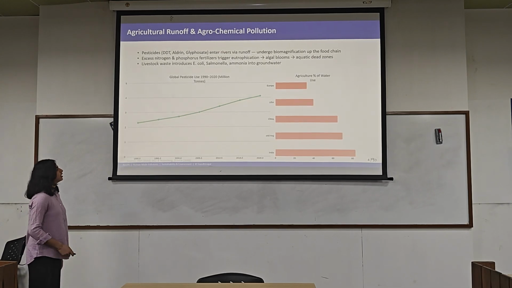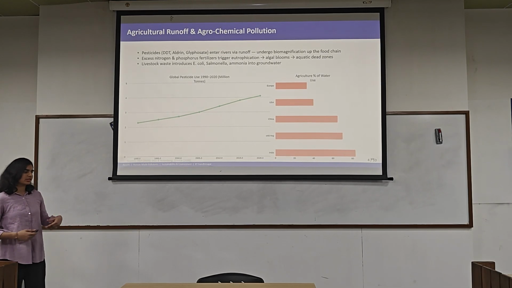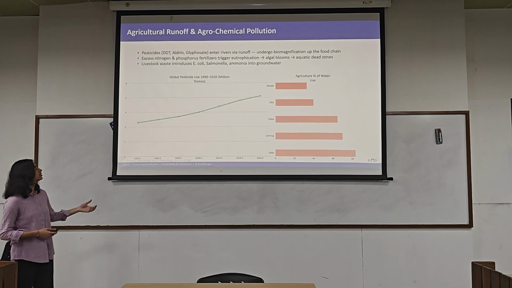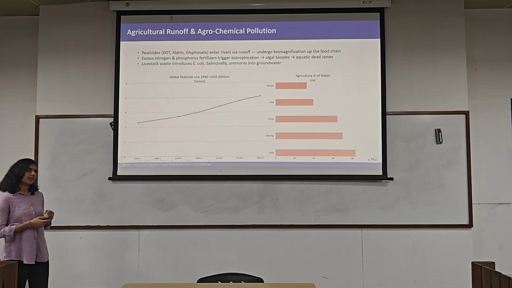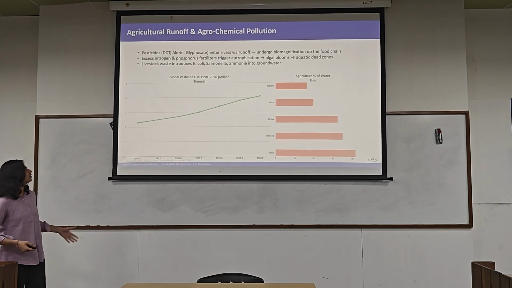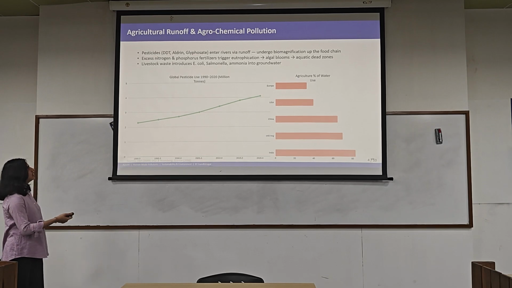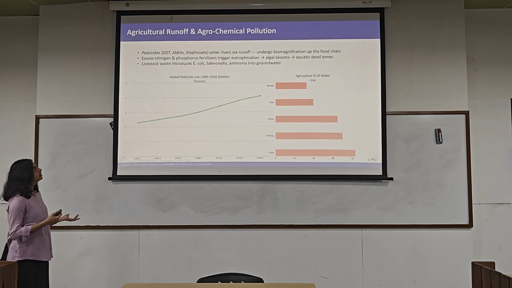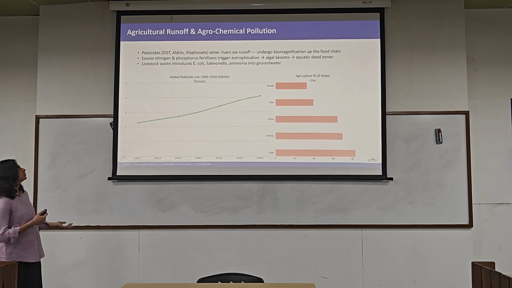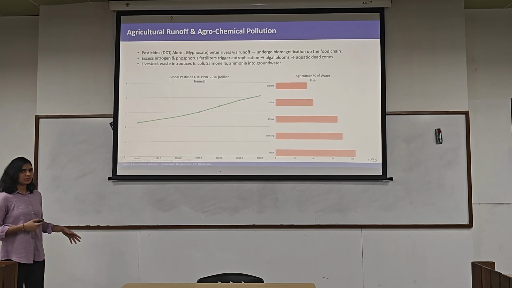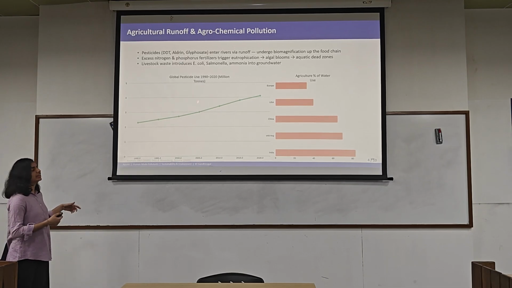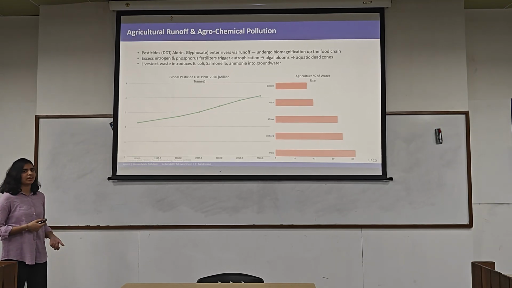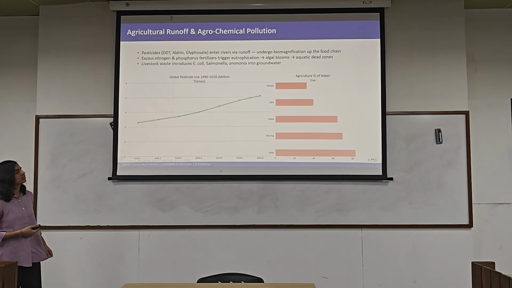So the next is, nowadays the technology has increased and the use of fertilizers and pesticides has also increased in the agricultural field. Here in this chart we can see that the global pesticide use is increasing over the years. Pesticides mainly consist of DDT, ethylene and glyphosate. So these undergo biomagnification, and what is biomagnification?